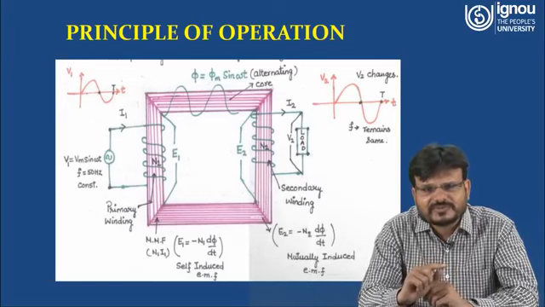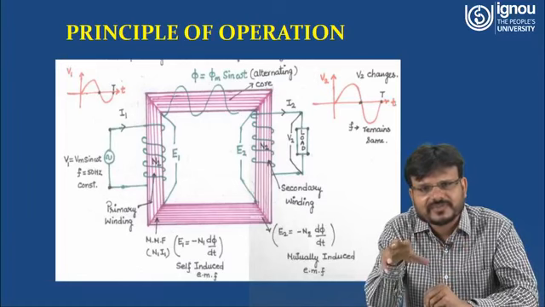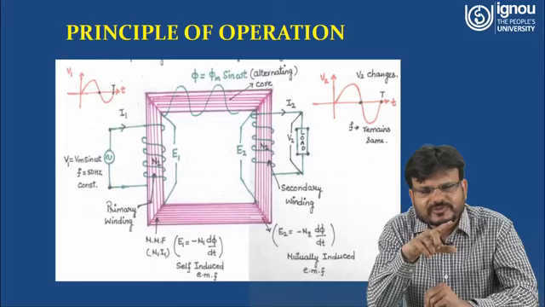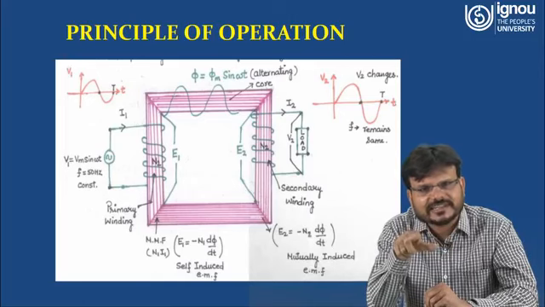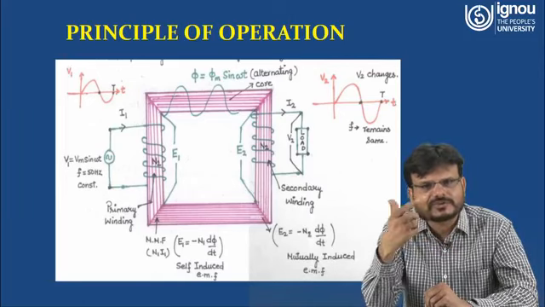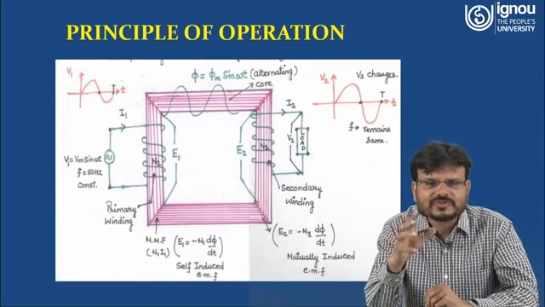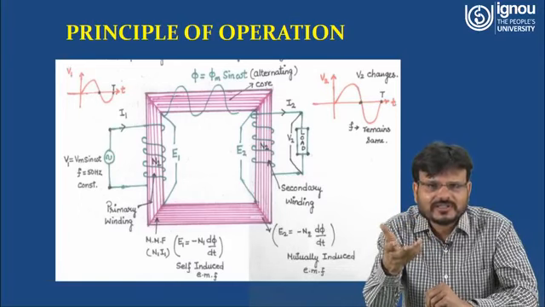Now this flux will transfer because it is a magnetic core, right? So this flux will transfer from the primary side to the secondary side, and it will link to the secondary side with the number of turns N2. So here the flux linkage is equal to what? N2 into phi.